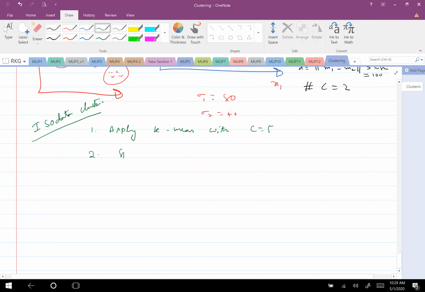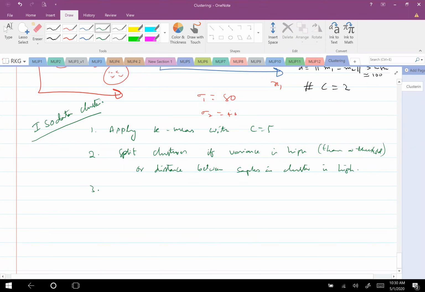First, split clusters if the variance is high. How high? Higher than a threshold. Or if the distance between sample points in a cluster is high. In that case also I may split. These are the two conditions under which I may split.